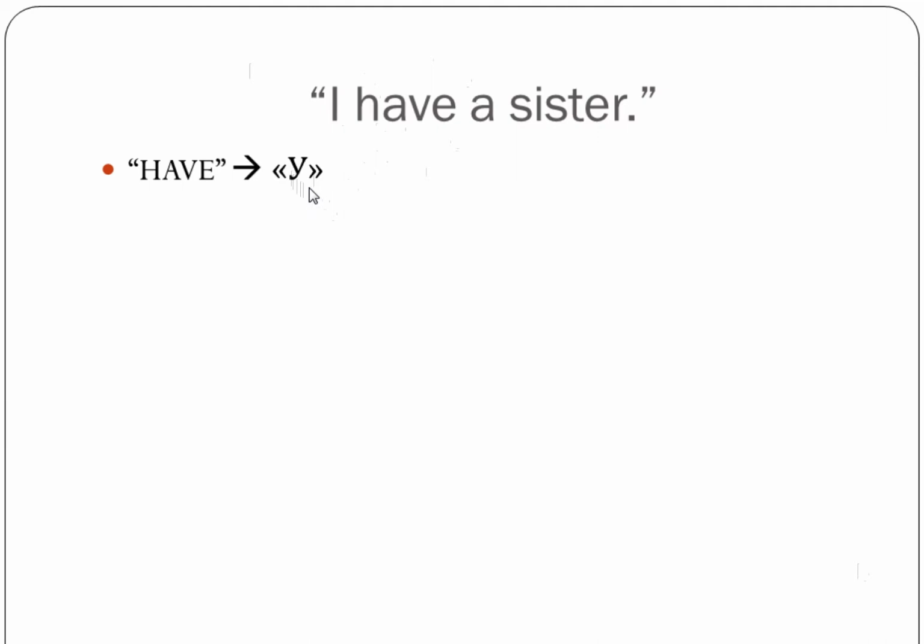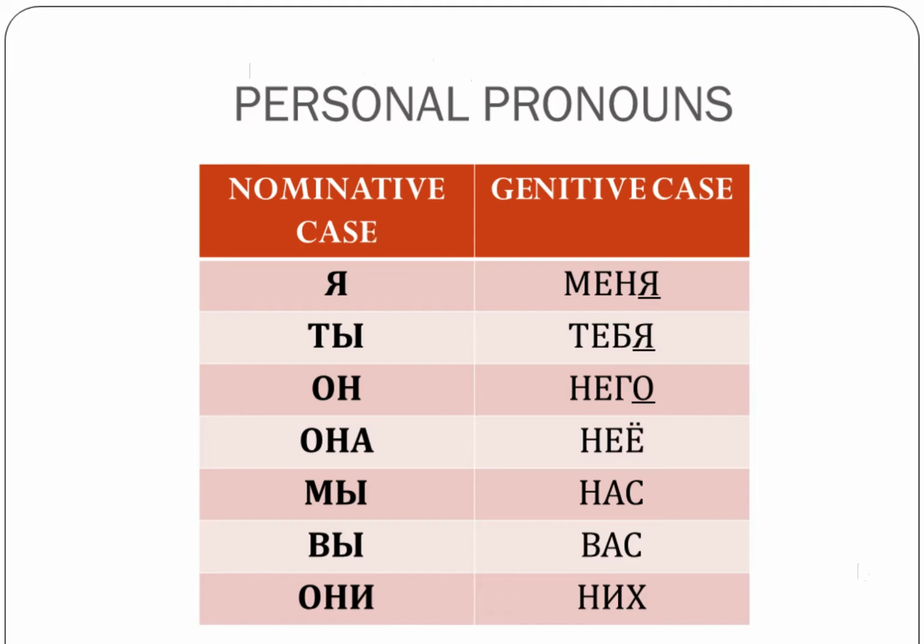And once you put u as your first word, which it's going to be, you need to follow with the genitive case right after it. And right now we're memorizing the genitive case forms of personal pronouns. And make sure, please, to read them correctly. So I put the stress here. Unstressed ye is e. Yo is always stressed. That's why I didn't mark it.